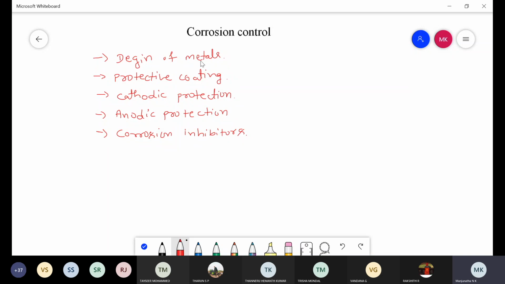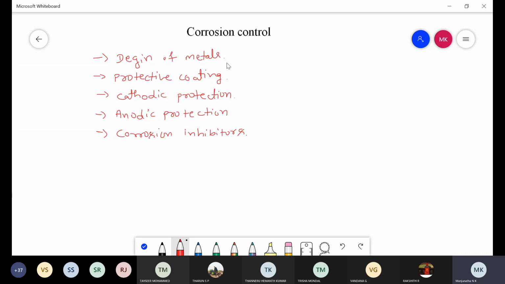First one is design of metals. Second one is the protective coating method. Another one is the cathodic protection method. Another one is the anodic protection method. Another one is by using corrosion inhibitors. These are some methods used to prevent the corrosion of the metal, or methods used for corrosion control. Coming to the first one, design of metals.